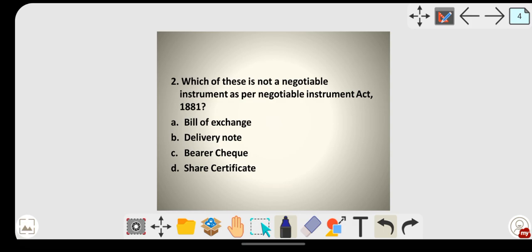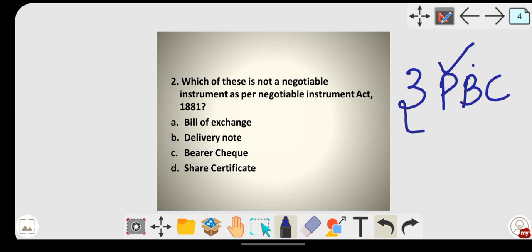Next, which of these is not a negotiable instrument as per the Negotiable Instruments Act? As per the Act, I have told you how many negotiable instruments there are. Three negotiable instruments are there. I had given you the short form also: P, B, and C. Promissory note, bill of exchange, and cheque. Just check over here. Bill of exchange, yes, it is a negotiable instrument. Bearer cheque, yes, it is a negotiable instrument.